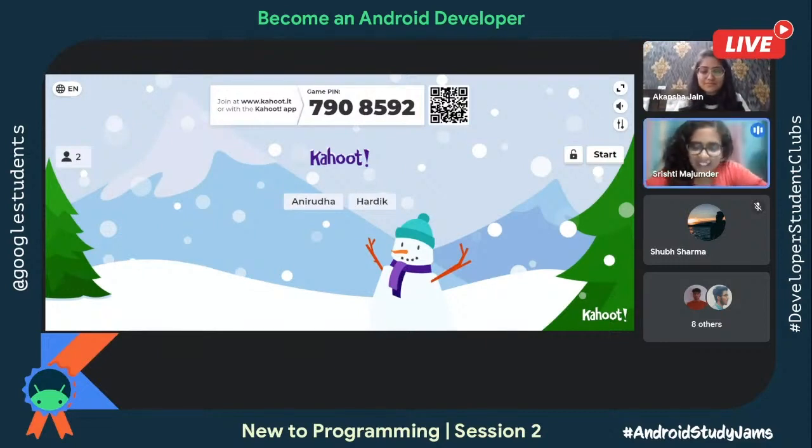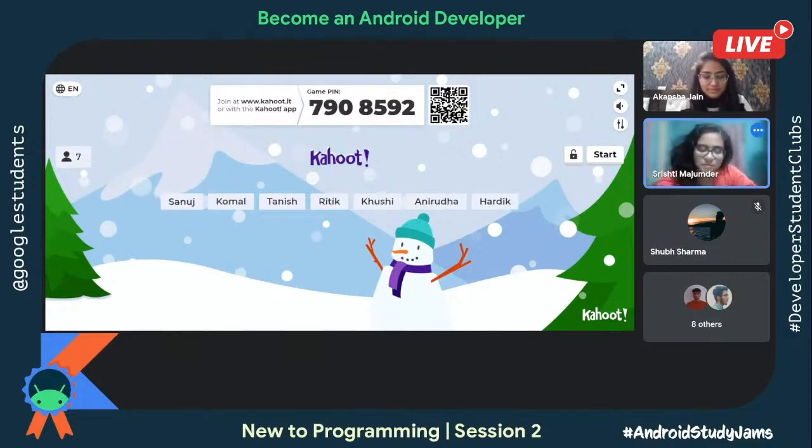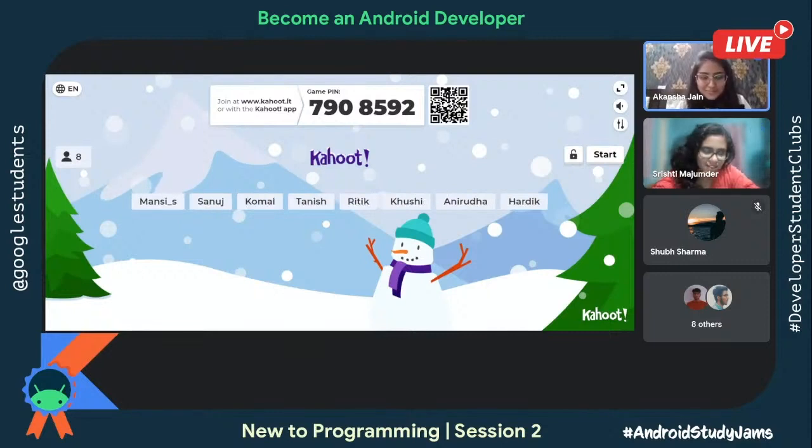It seems we already have our players starting. So it's Hardik, Khushi, Aniruddha, Ritik, and let's see who else. Tanish, Komal. You all can write your own name in the nickname section. Anuj, Mansi.